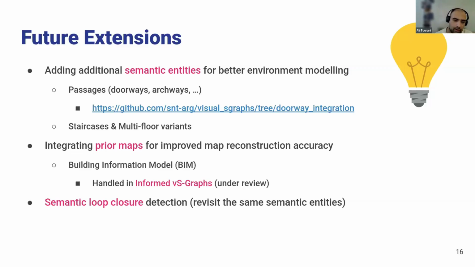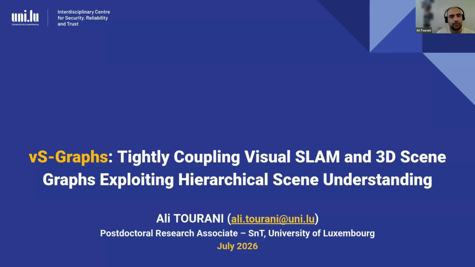We are also developing semantic loop closure detection so that we can realize, okay, I have seen this particular room before, so now I'm in a loop of the environment, and I can trigger the big global optimization to better improve my model. This is the ongoing part of this project right now.